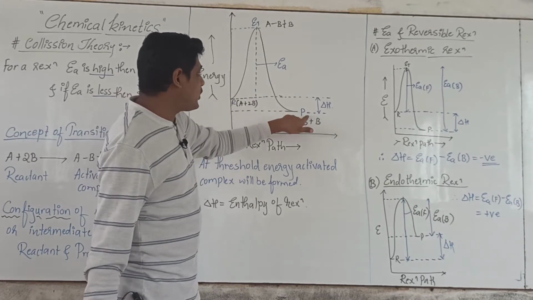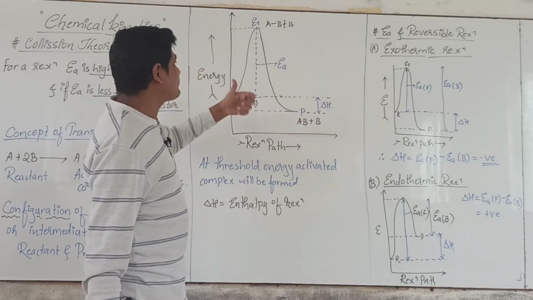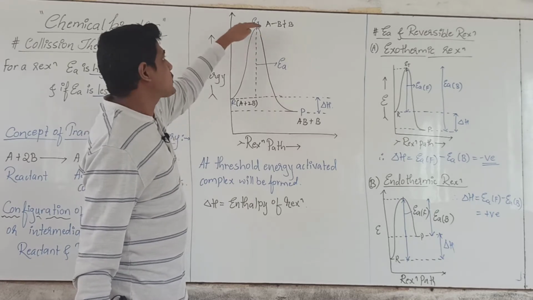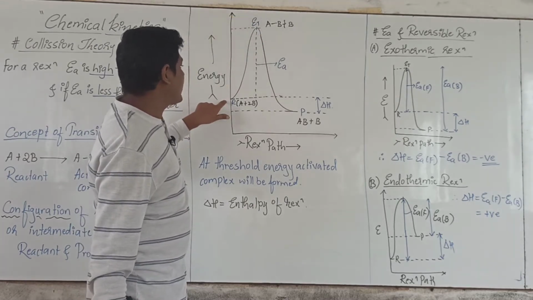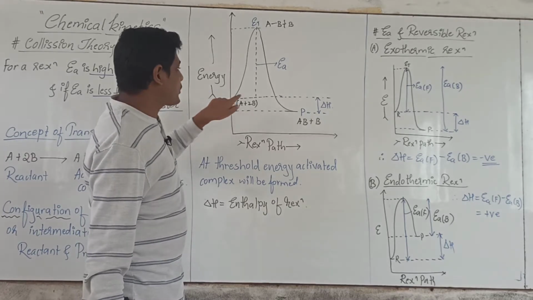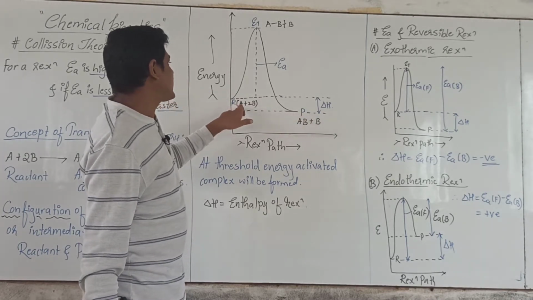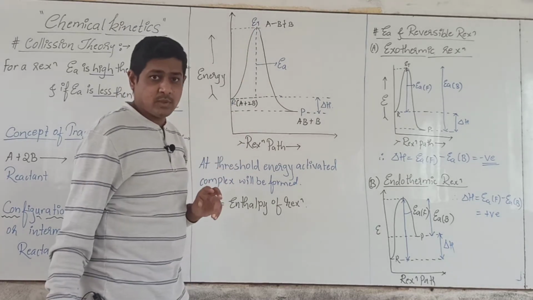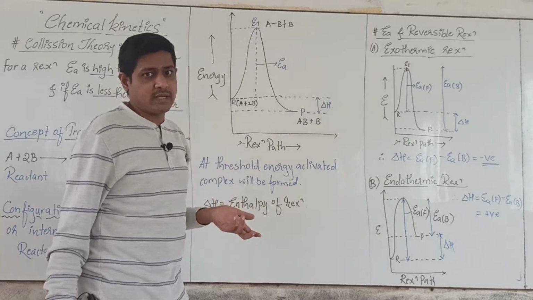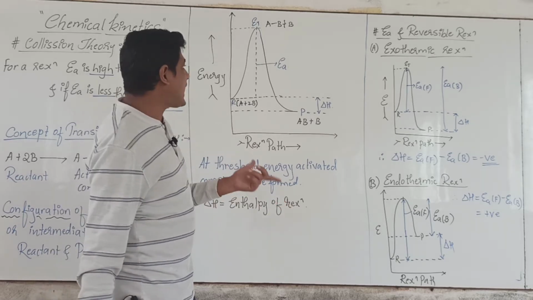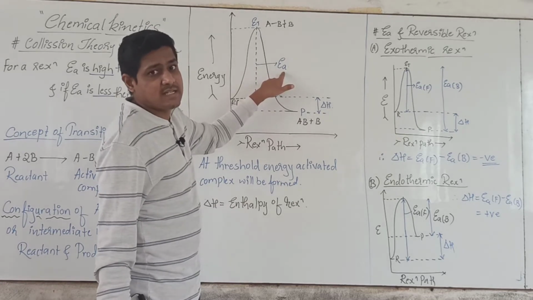But in order to form the product, they must have the energy called the threshold energy, which is higher than the average energy of the reactant molecules. So if the product has to form, the energy of the reactant molecules must reach the threshold energy. How do they do that? We have to supply some extra energy, which we call the activation energy.